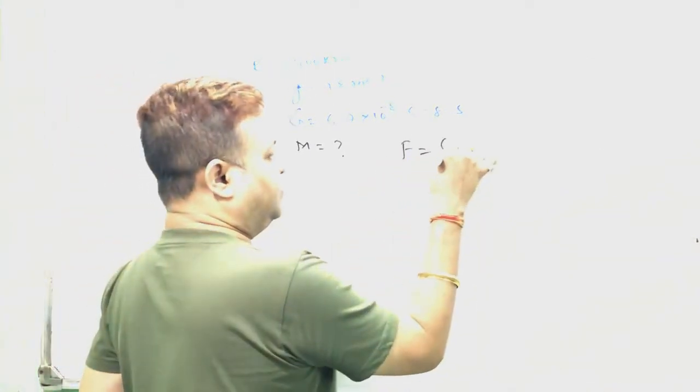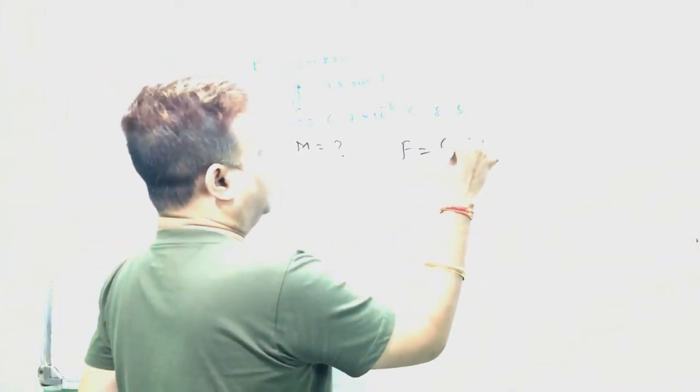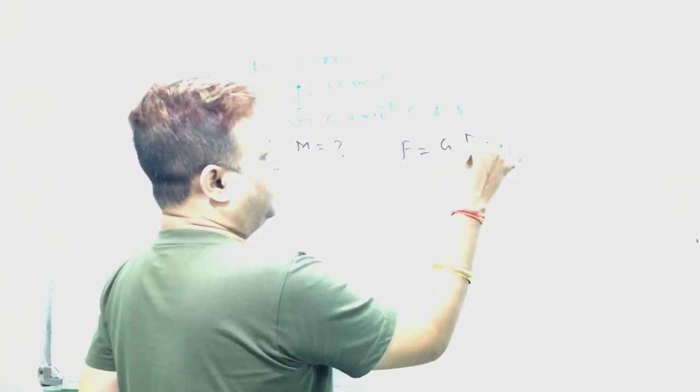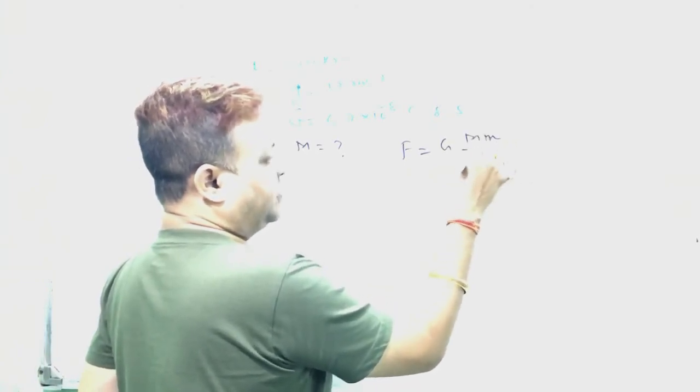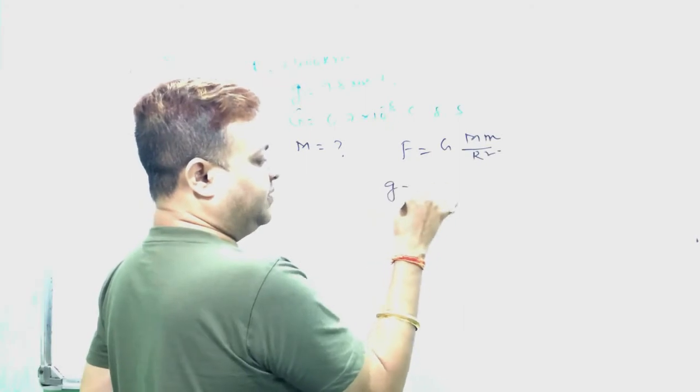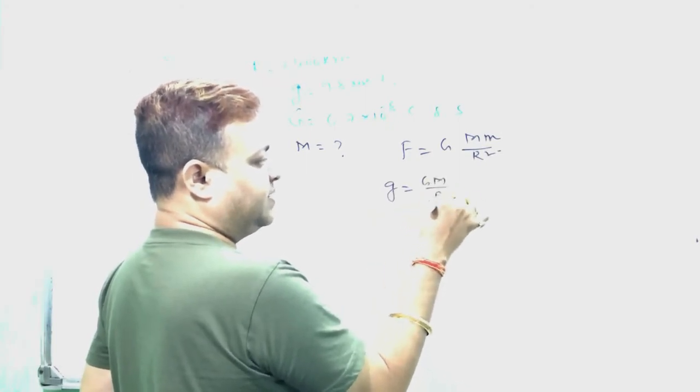So F equal to G into capital M small m by r square. We don't know this, but for acceleration due to gravity we have g equals GM by r square.